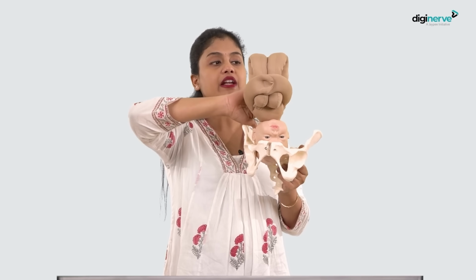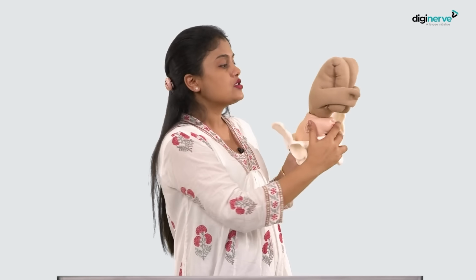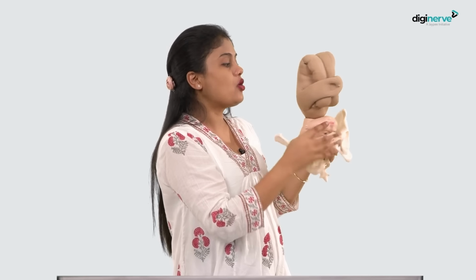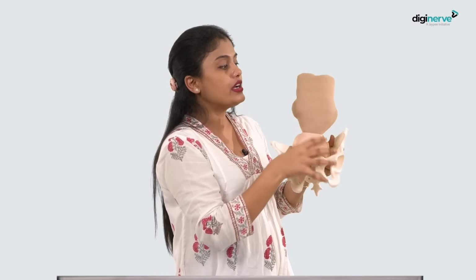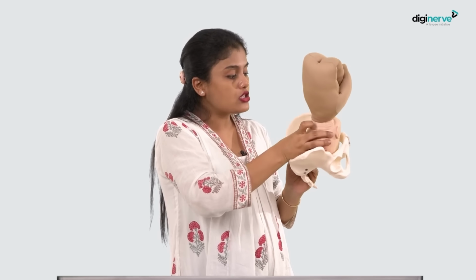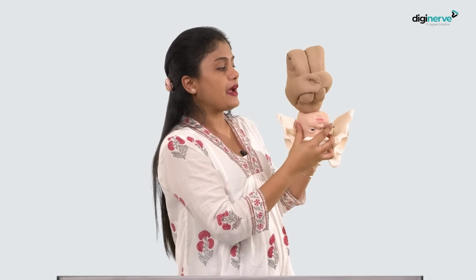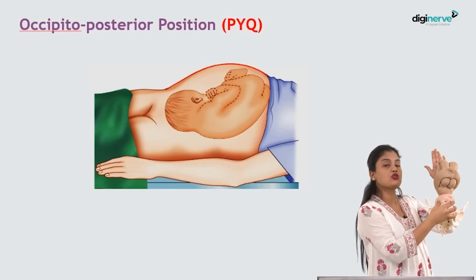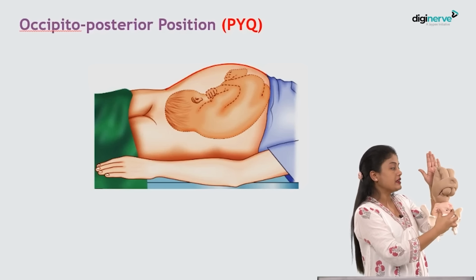Here you can see the fetal spine is in alignment or close to that of the maternal spine, isn't it? So, if this is the fetal spine and this is the maternal spine, they are in parallel or in alignment, very close. Whereas in occipito-anterior, it will be like this. Though it is parallel, it is far, isn't it? So, in occipito-anterior, it is far or straight, far from the maternal spine. Whereas in occipito-posterior, it will be very close to that of the maternal spine, okay? So, the fetal spine almost lies in line with that of the maternal spine.